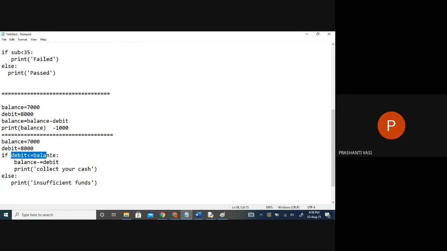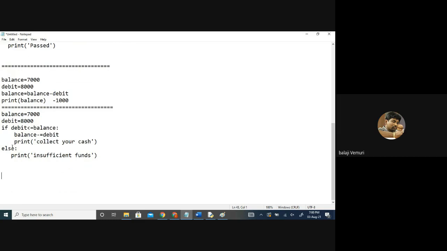So it is also affected by this sentence, no? Either these two sentences or this one sentence, both depend on this condition. If the condition is true, these two are getting executed. If the condition is false, only this gets executed. Success or a failure case, right? Is that clear? This is one case.